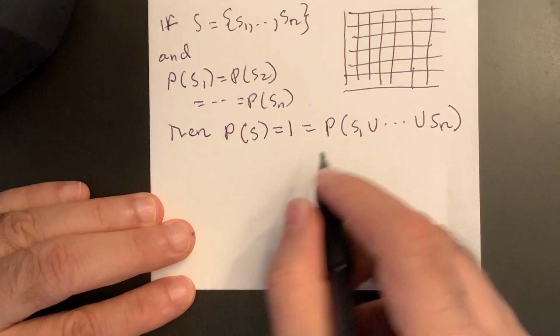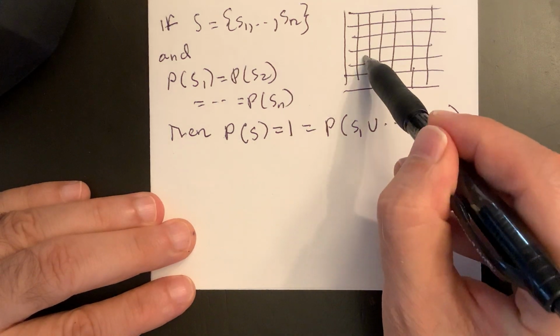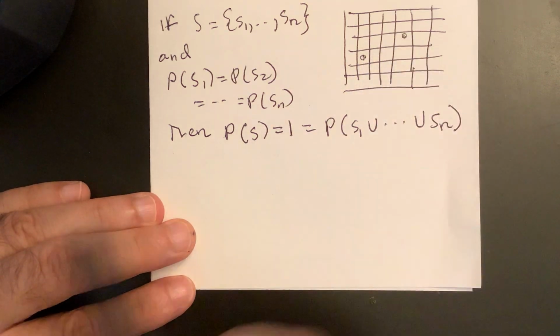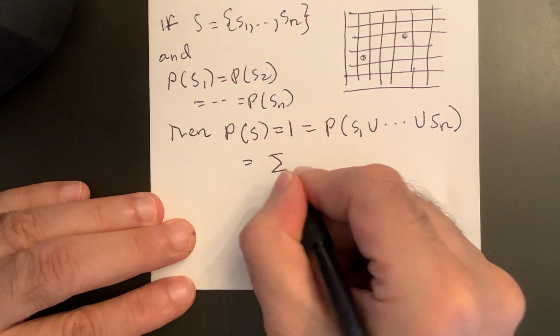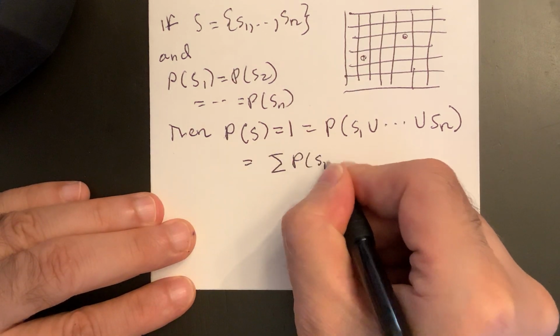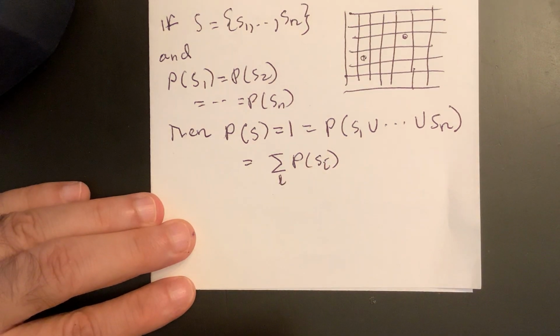And these are mutually exclusive. Outcomes are always mutually exclusive. I can't be here and also be there. So this is just equal to the sum of probability Si, I equals 1 to 36 in this case, or 1 to n.